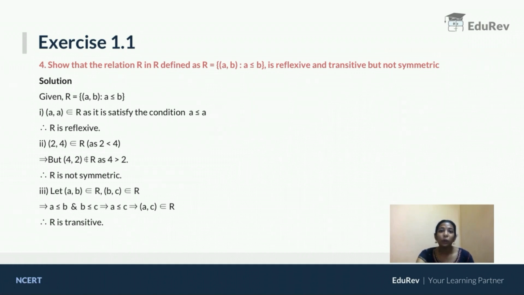And one more thing you have to understand is, whenever you are going to prove that it is not symmetric, not reflexive or not transitive, one counterexample is enough. But when you are going to prove it is reflexive, symmetric or transitive, you have to do it in a proof way.